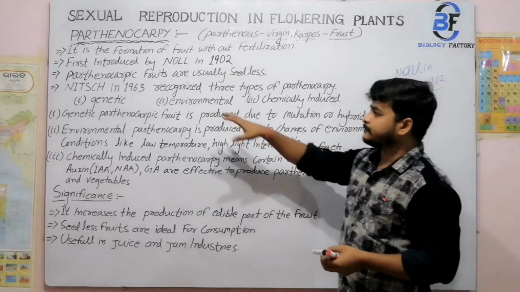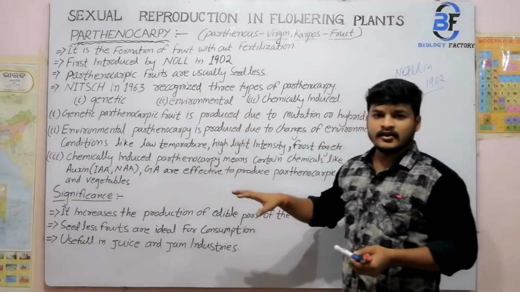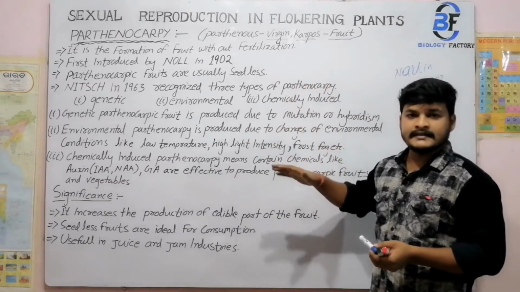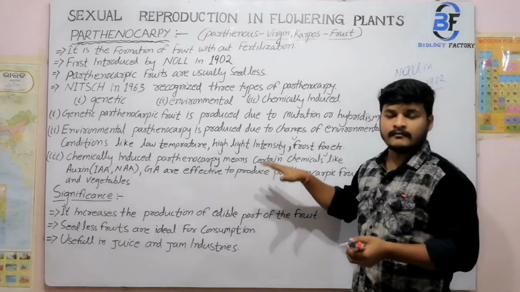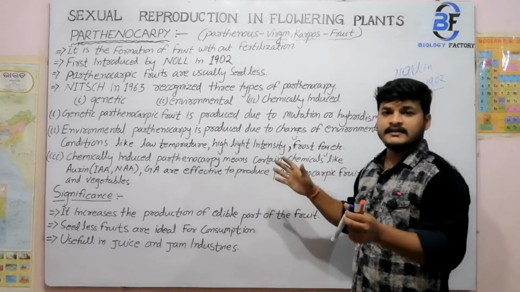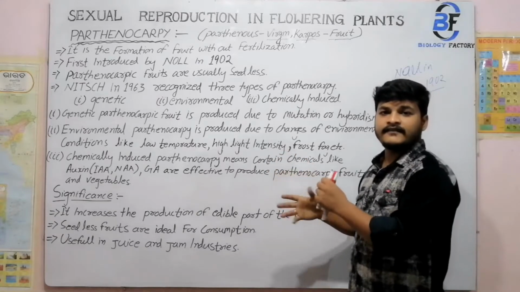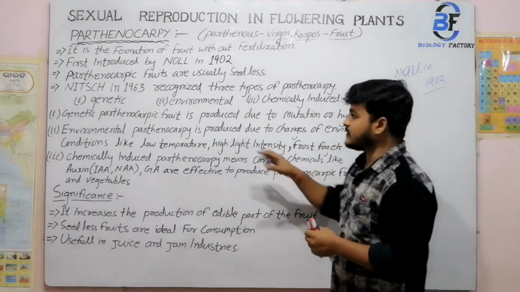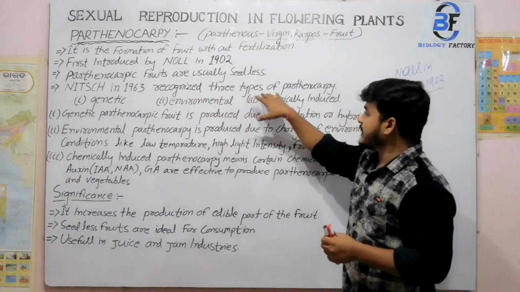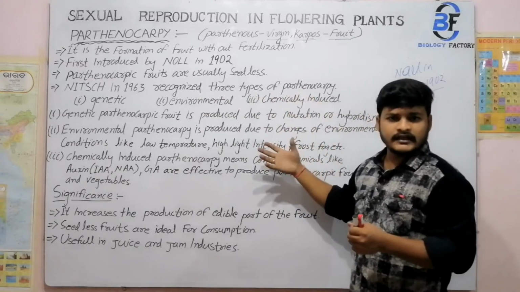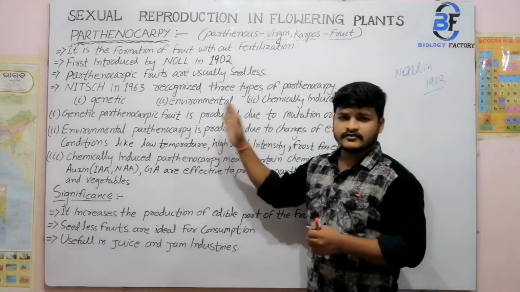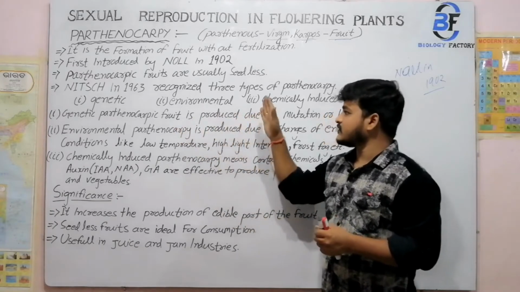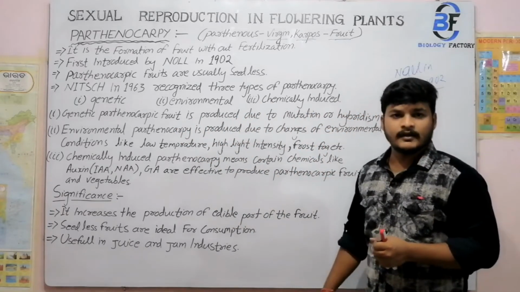Next, Nitsch in the year 1963, after Knoll, supported the term and gave three types of parthenocarpic fruits. He divided parthenocarpic fruit into genetic, environmental, and chemical induced.